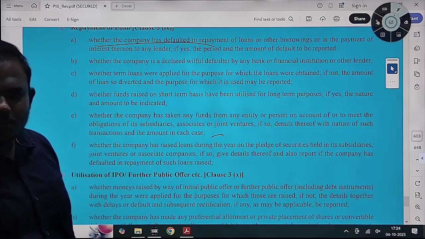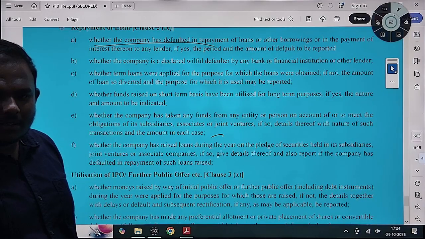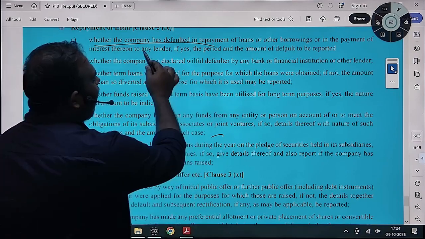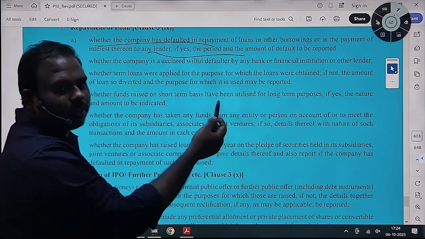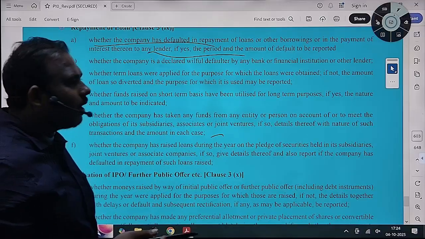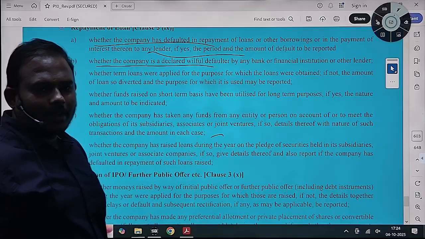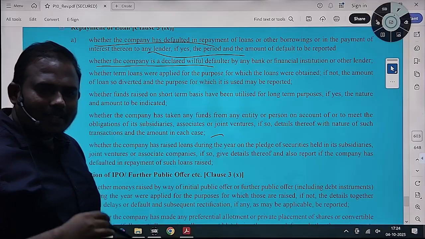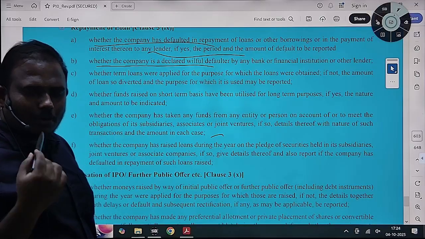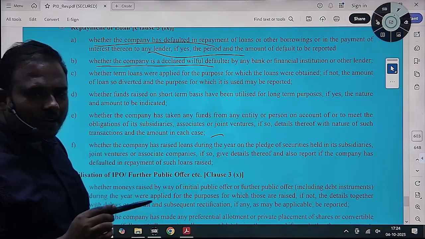Whether the company has, first question, the auditor will ask whether there is default from the company in repayment of loans and advances. लोन्स लिया है उसका रीपेमेंट करने में दिक्कत है क्या कंपनी में, ऐसा कुछ नहीं है. अगर है तो डिफॉल्ट रिपोर्ट करना है, कितना अमाउंट का डिफॉल्ट किया है, 100 करोड़ का पेमेंट नहीं कर पा रहा है कंपनी. Whether the company is declared willful defaulter by any bank. Willful defaulter means intentionally they didn't pay, they have money and they are not paying. Whether the company has been declared by any bank as willful defaulter.